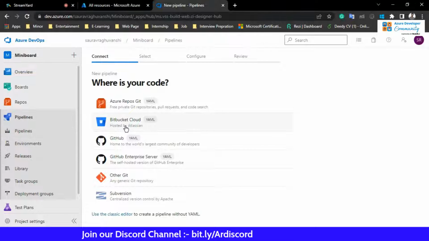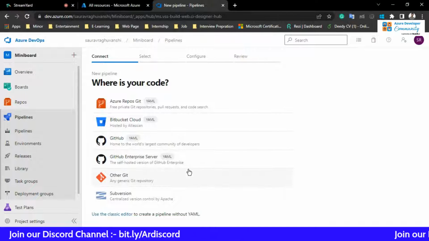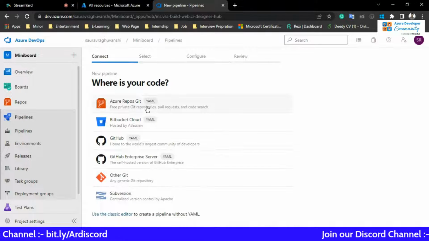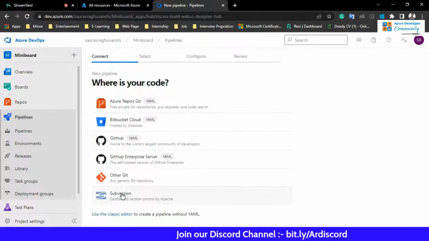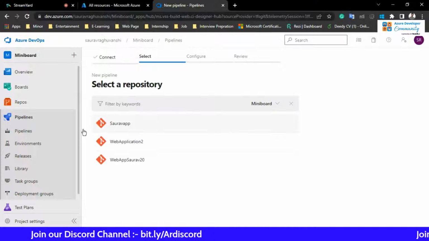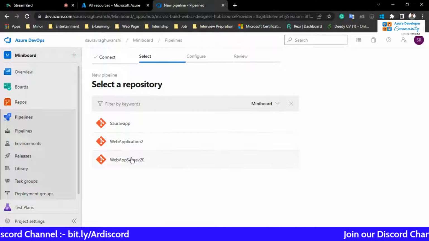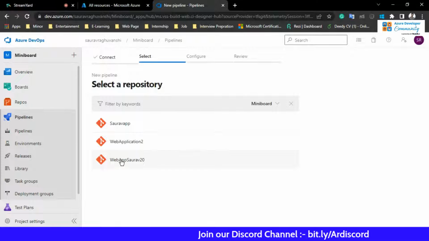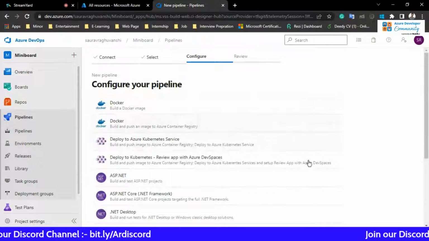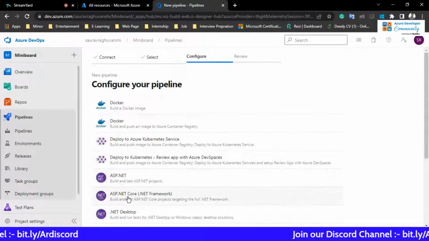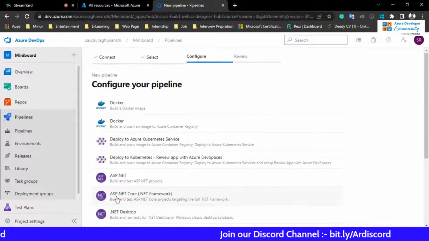As I said, Microsoft supports all the open source source control also. So you can choose Bitbucket, GitHub, Subversion also. But for this demo, we are going to use Azure Repos itself. Here it will show you all the available repositories that we have created. So we have this web app Saurav 20. Now here we have to choose the framework on which we are going to deploy our application. So we have a .NET application, so I'm going to choose ASP.NET Core.